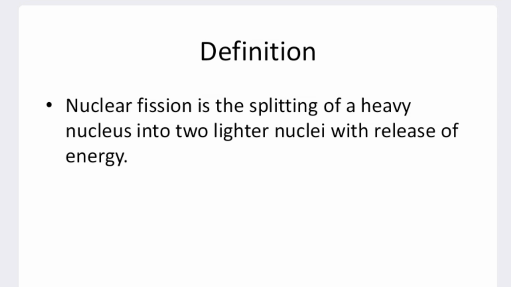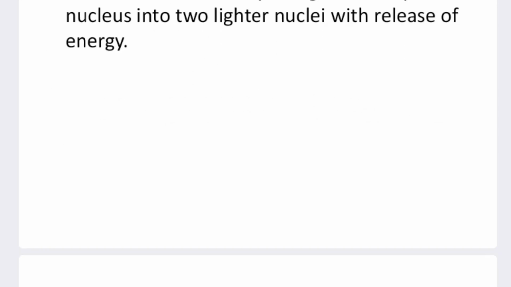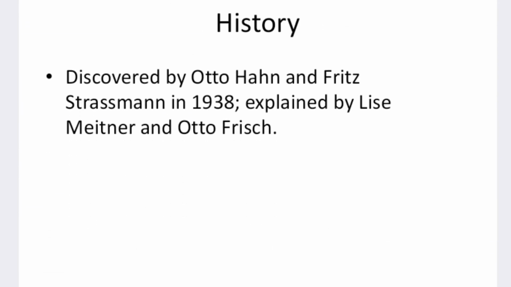First, nuclear fission. Nuclear fission is the splitting of a heavy nucleus into two lighter nuclei with the release of energy. If a neutron bombards high atomic number nuclei, the nuclei will split into nuclei of lower atomic number with additional neutrons.